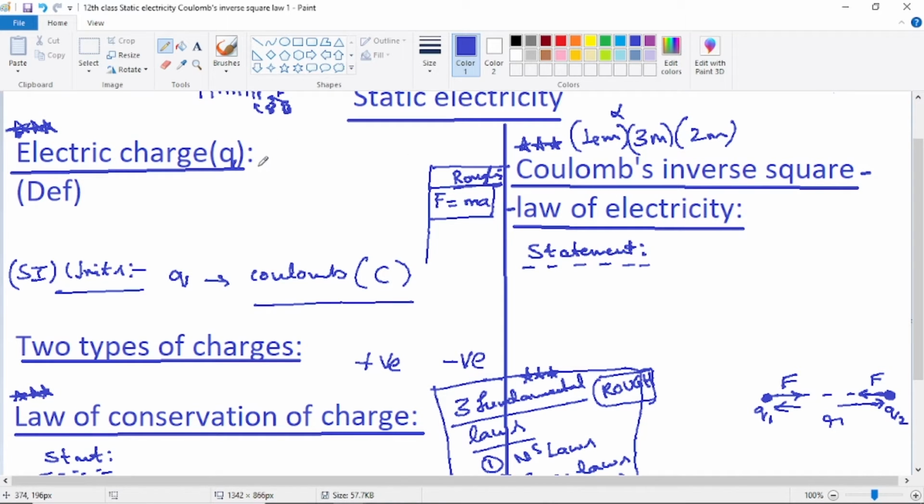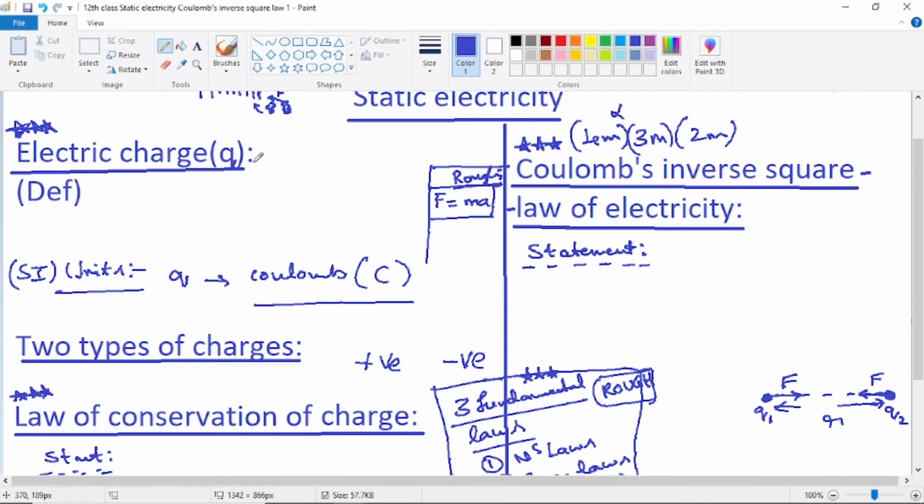Okay, so electric charge Q. Let's just quickly write it down. Already I said you compulsorily have to take running notes in the classwork itself, because the video should not be watched a second time. The video has all the detailed explanation, and each and every detail will take a long time. It has to be listened to only once, and each and every main point should be taken down in your running notes. The video takes 1 hour, but a running notes page takes only 5 minutes to revise. Next time when you're revising the topic, you can revise in 5 minutes if you are not watching the video. So the second time, the video should not be watched.